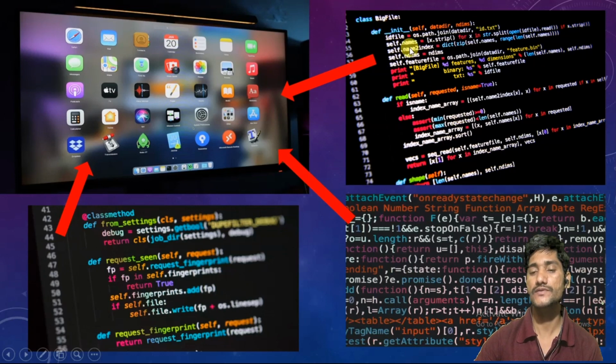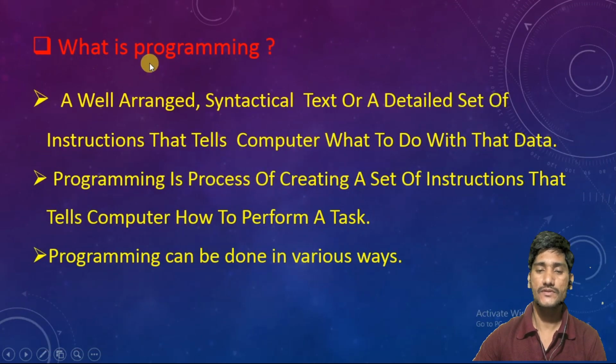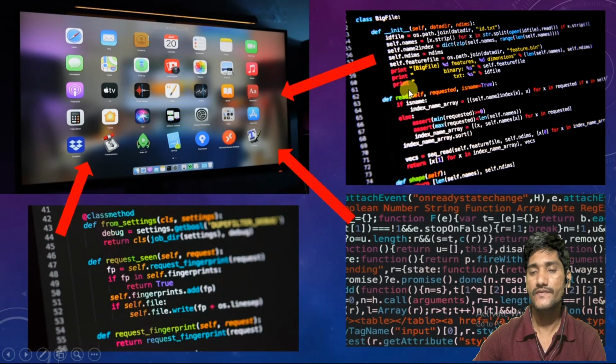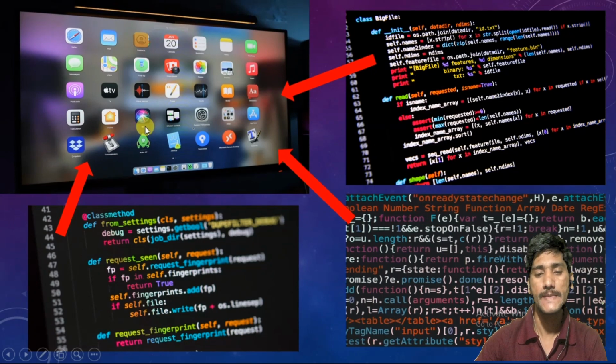He will follow some rules and regulations, like he follows some styles of his writing. So it is his style, but all these are instructions, all commands. When we write all those commands in one file, save that file, and load it to another computer, then you get the output. So this is programming.